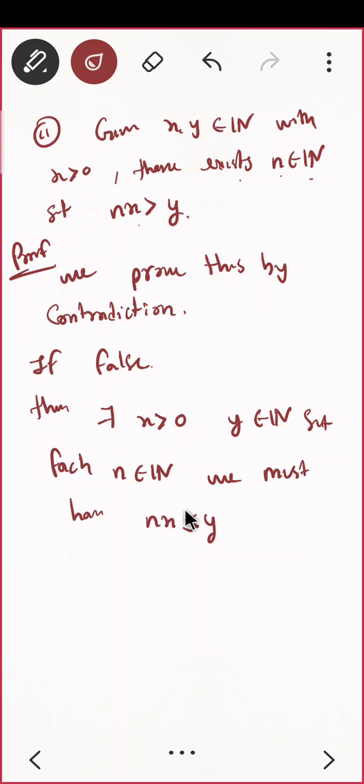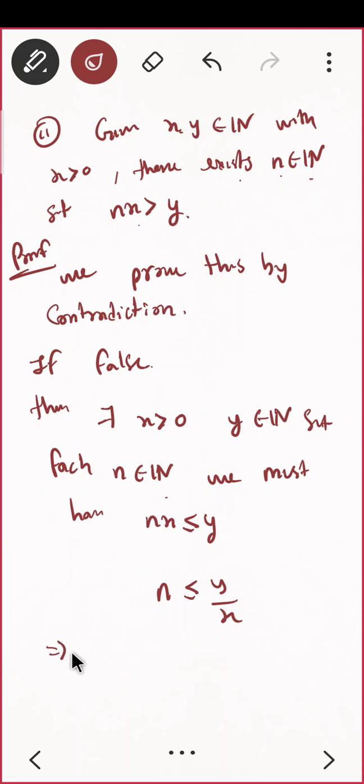Can you see something? X and y we know, and x is positive. Can I write this as n is less than or equal to y by x? And what was my n? N is a natural number, and this y by x is bigger than any natural number.